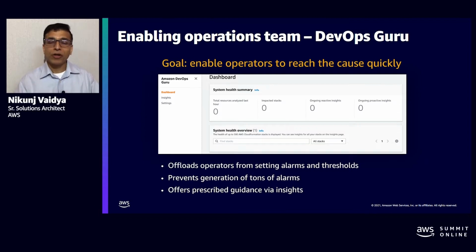You would see pretty much all resources complaining about errors, and you would not know where to begin. That's where DevOps Guru generates a single insight where it will provide prescriptive information. It will provide you a visualized representation of those anomalies, which will enable you to identify which one would potentially be a cause and which are all the symptoms or the side effects of it.